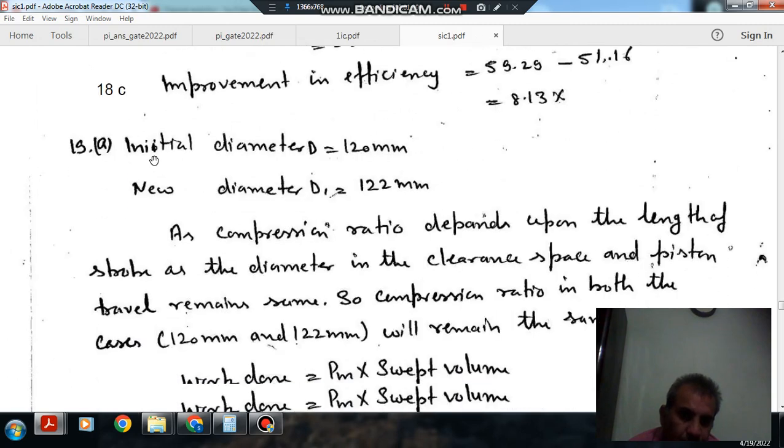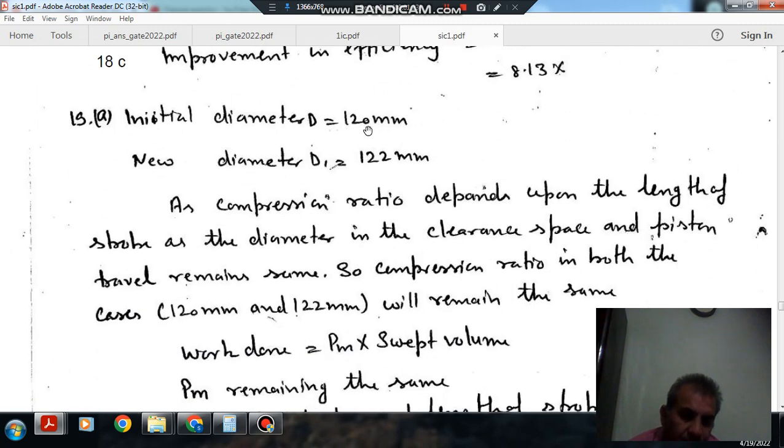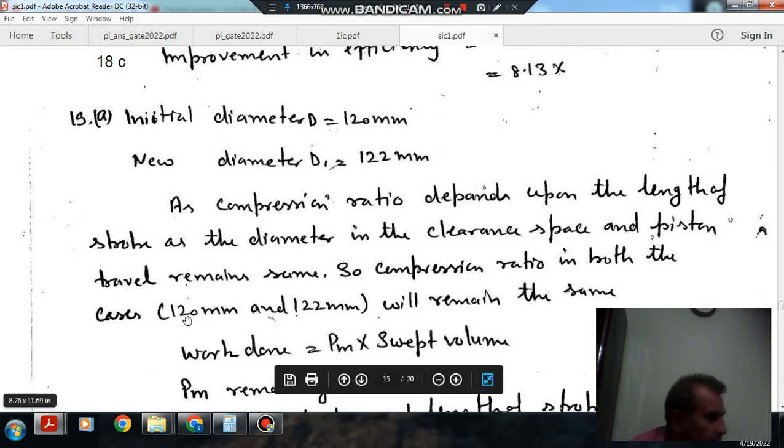Okay, so the initial diameter is 120 and the new diameter is 122. The compression ratio depends upon the length of the stroke as well as the diameter in the clearance space, and the piston travel remains the same, so it is only dependent upon the length of stroke. So the compression ratio in both cases, the diameter 120 and the diameter 122, will remain the same.